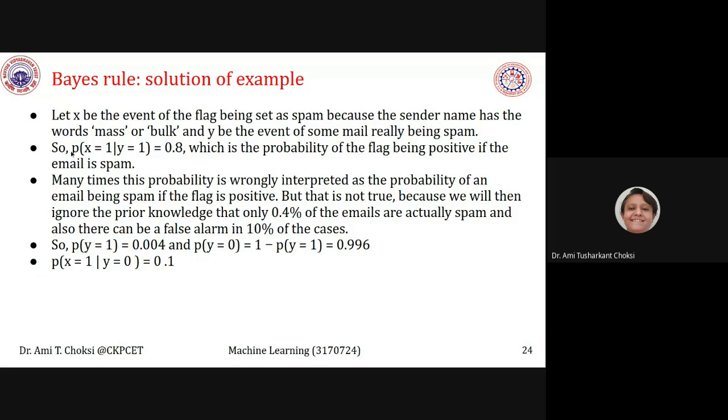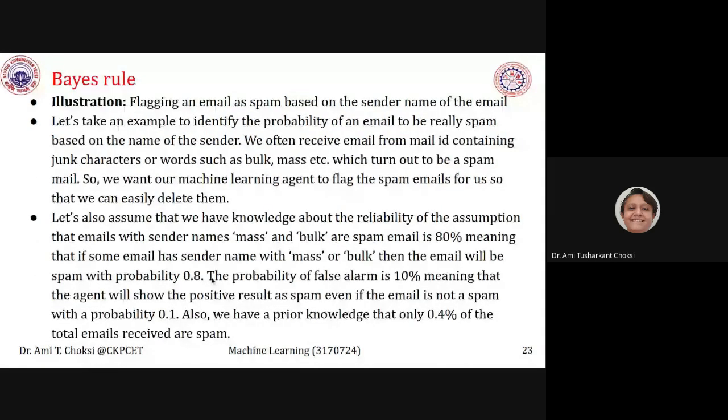So P of X equal to 1 based on Y equal to 1 is 0.8, which is the probability of the flag being positive if the email is spam. That is what we have already checked, right? 0.8 is the probability, so that's what we have put here.